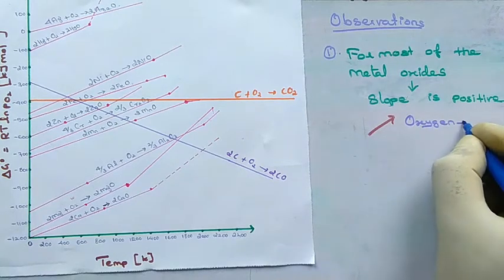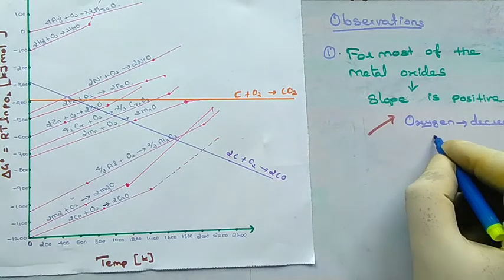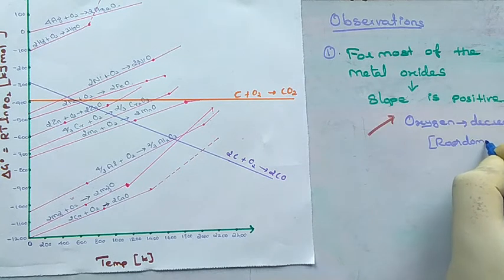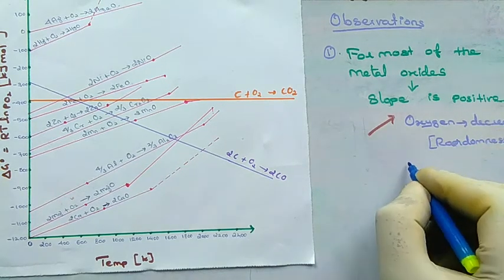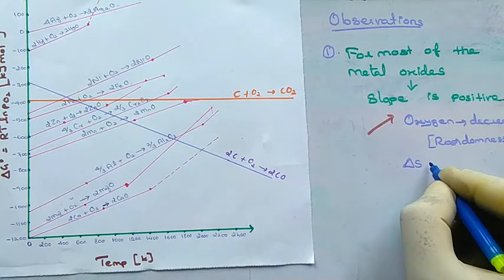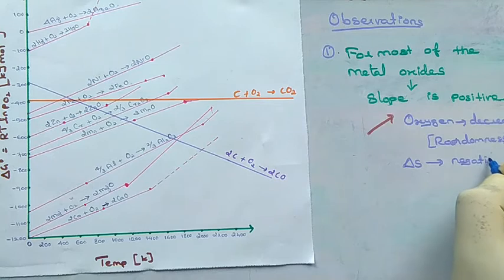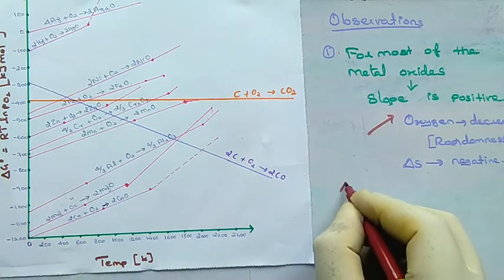This is because oxygen gas is consumed during the formation of metal oxides, which results in a decrease in randomness. Due to that, the slope is positive. So hence delta S is negative. Due to that, delta G value becomes positive.